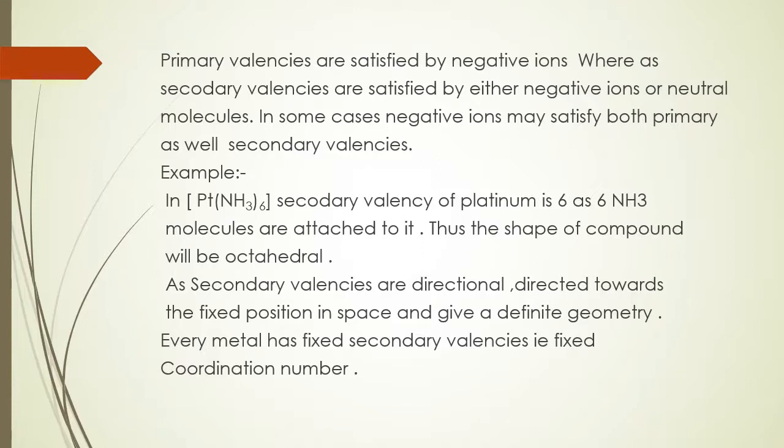Next, the metal atom has a tendency to satisfy both its primary and secondary valencies. Primary valencies are satisfied by negative ions, whereas secondary valencies are satisfied by either negative ions or neutral molecules. In some cases, negative ions may satisfy both primary as well as secondary valencies. In the given example, the secondary valency of platinum is 6, as 6 NH3 molecules are attached to it. Thus, the shape of the compound will be octahedral.